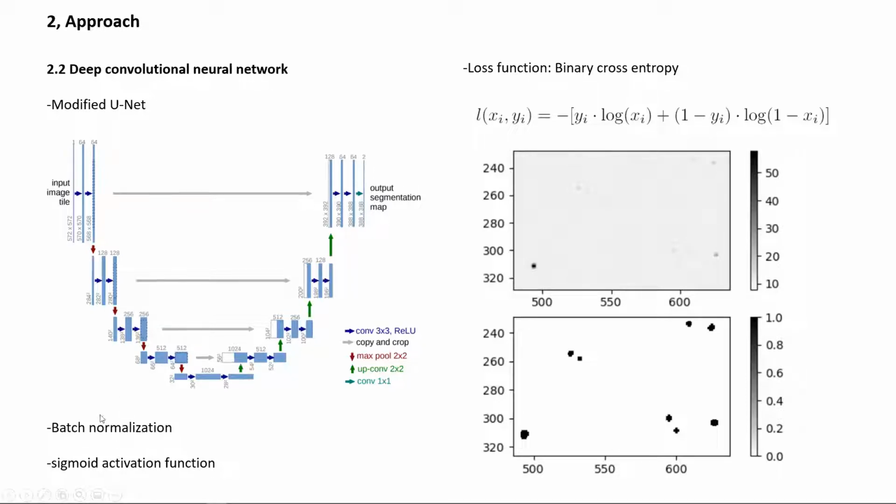Batch normalization is added after each nonlinear activation function, except the last one, to provide regularization. Because this is a binary segmentation task, the sigmoid activation function is added to the end of the output. The binary cross entropy is used as the loss function. The input to the network is the raw noisy image. The output of the network is the segmentation map. Here is the ground truth segmentation map provided by the star image simulator.